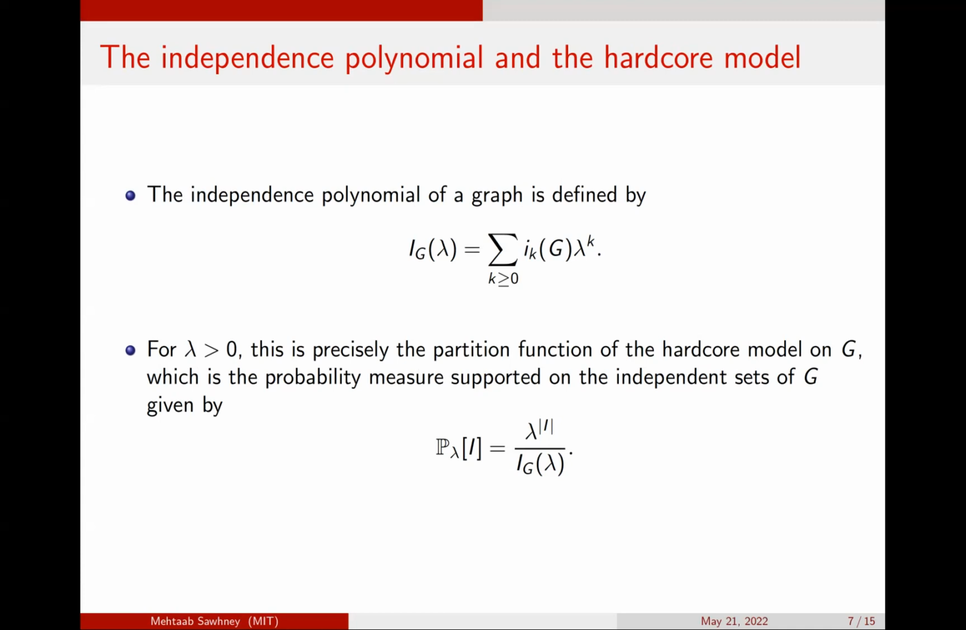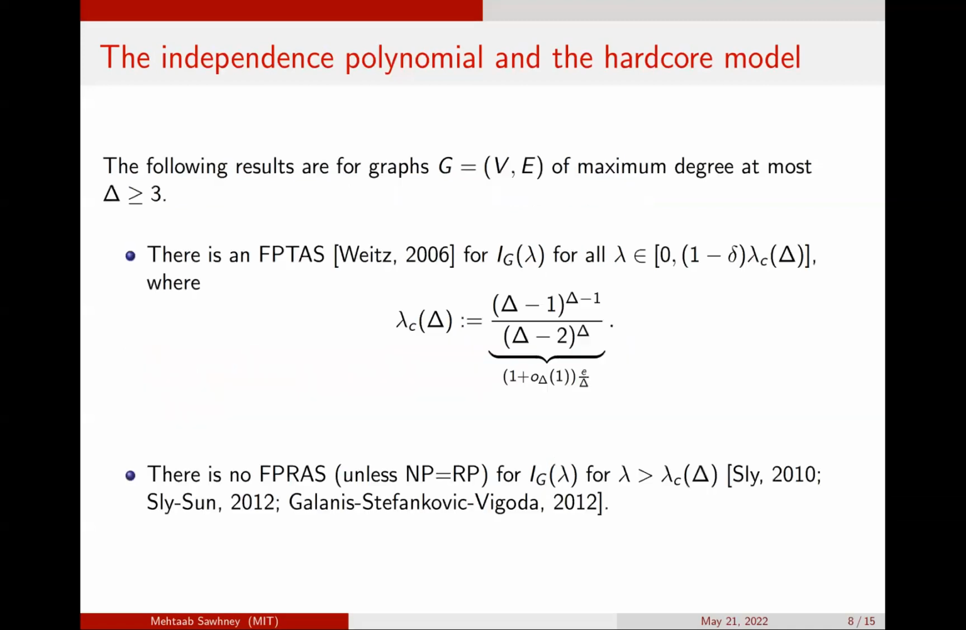Using terms of statistical physics, I_G of lambda is the partition function associated to the hardcore model of G. And it turns out that we have a very precise understanding of when one can approximate I_G of lambda. In particular, there's a famous result of Weitz that there's an FPTAS for computing I_G of lambda all the way up to lambda at 1 minus delta times some critical value, lambda critical of Delta. And lambda critical of Delta is written on the slide.